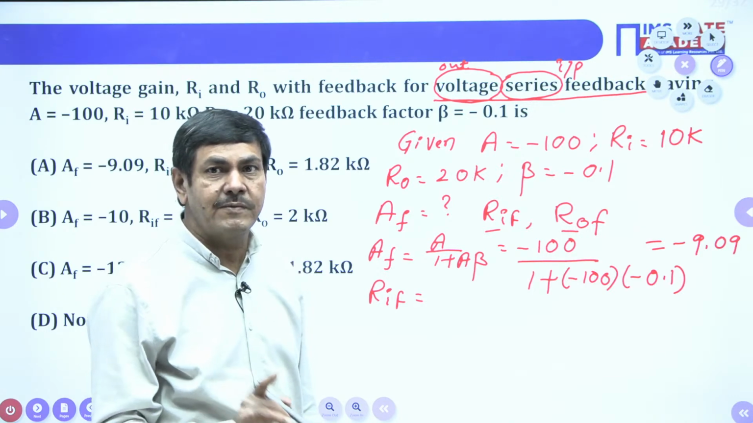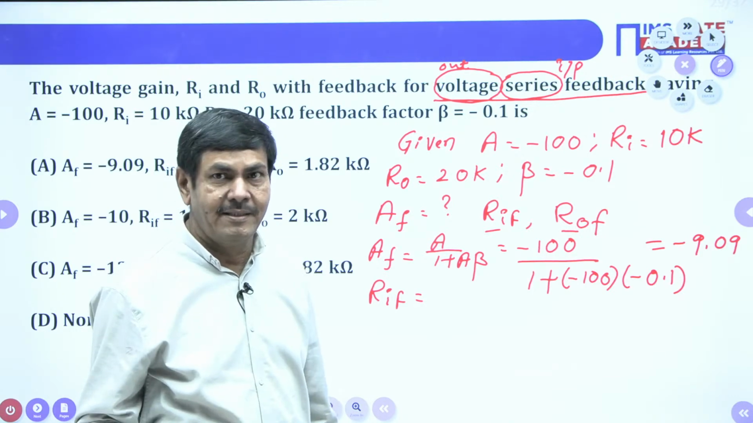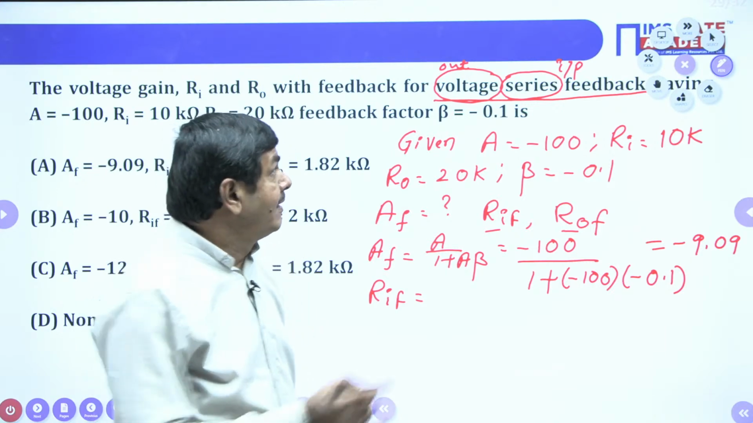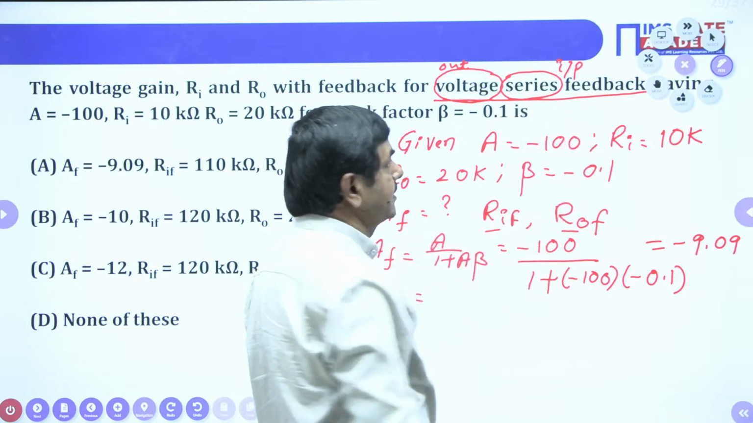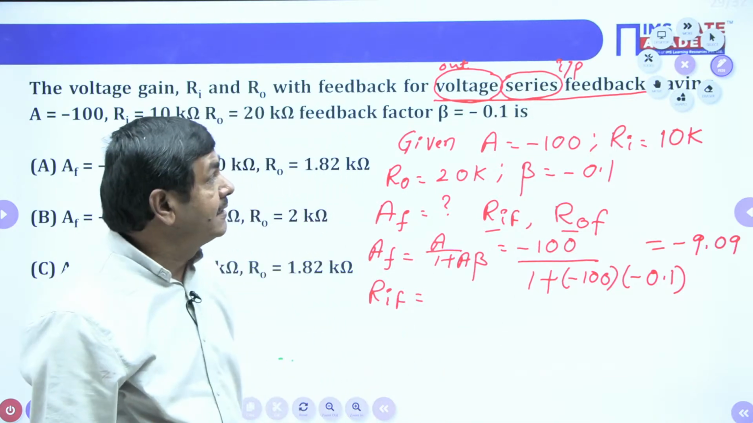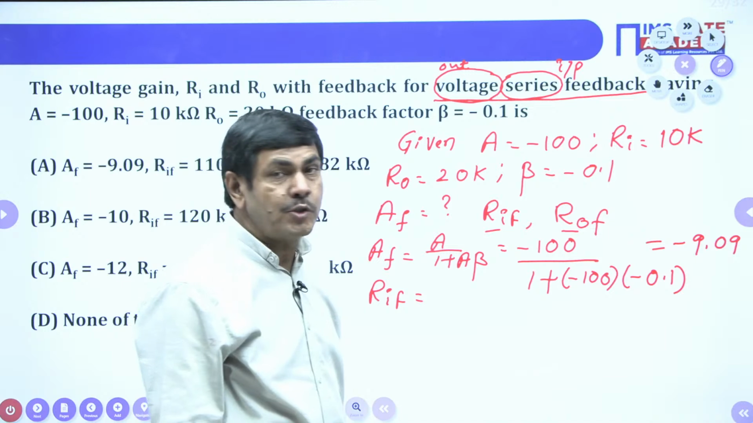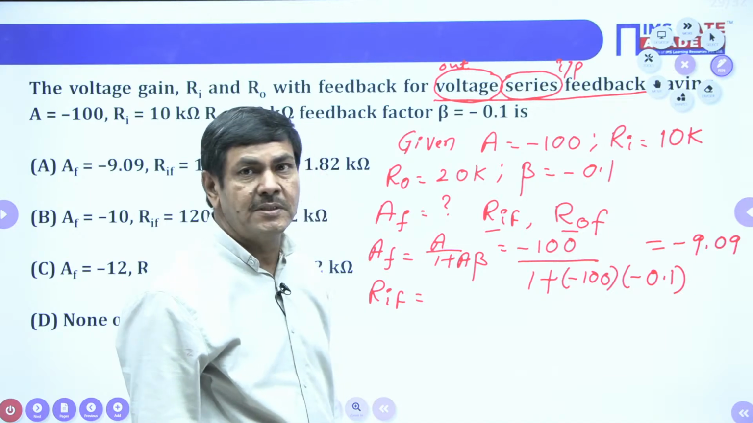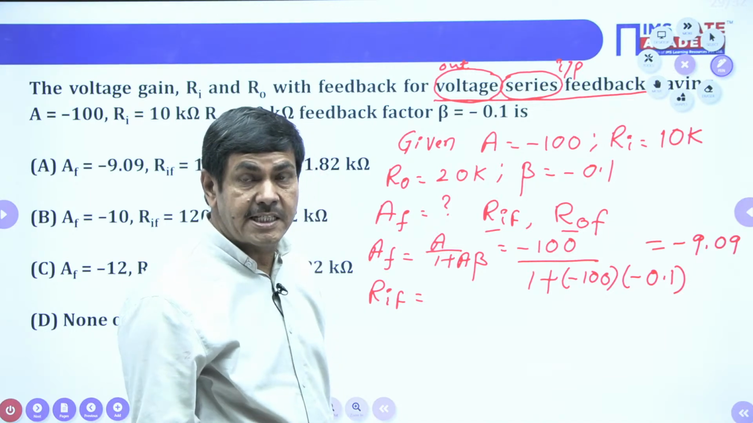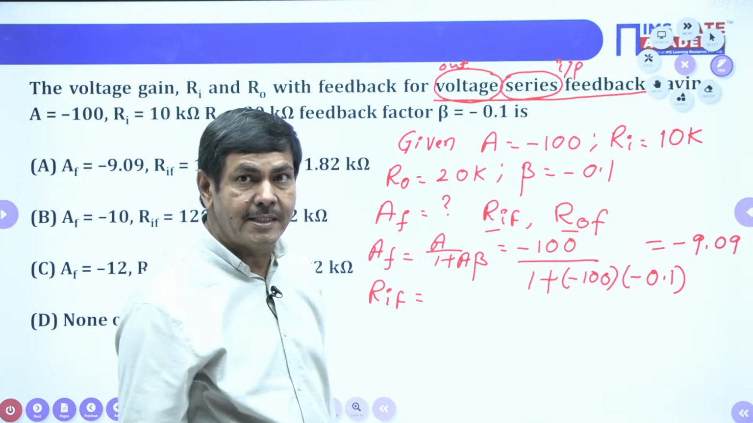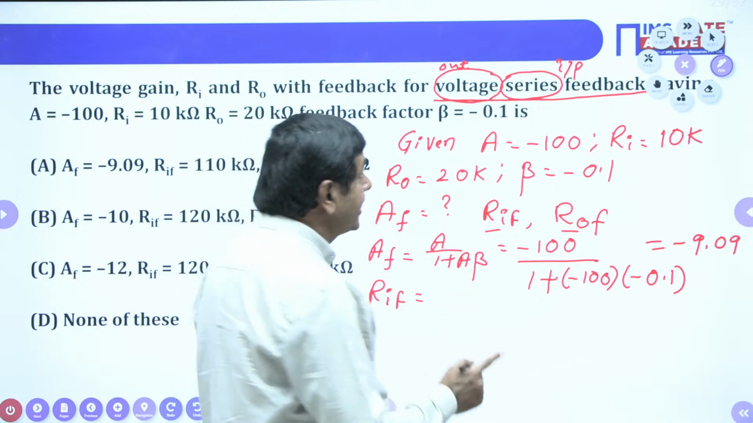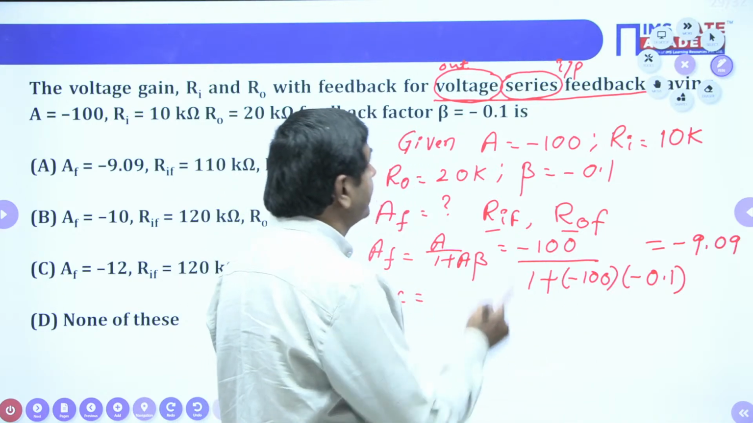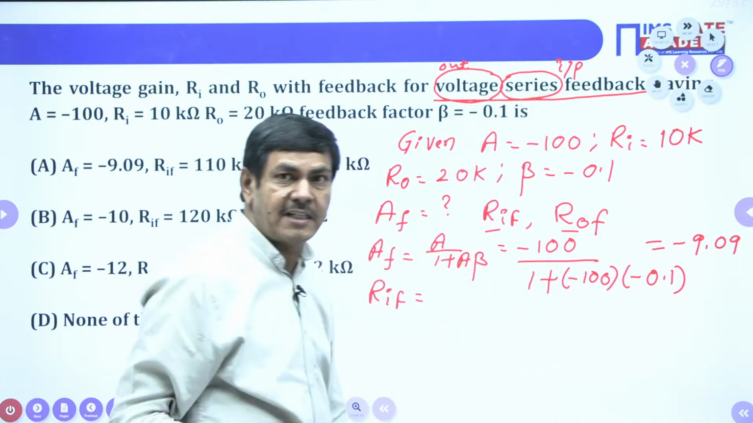100% students will say increasing, sir, when it is in series only now. Suppose in the place of series, shunt connection is given, voltage shunt feedback. Shunt indicates input. Shunt means the resistance in the parallel connection will be decreased. That is why RIF will be decreased. So increased or decreased RIF depends upon this series or shunt only.